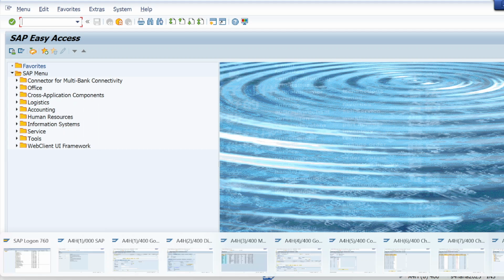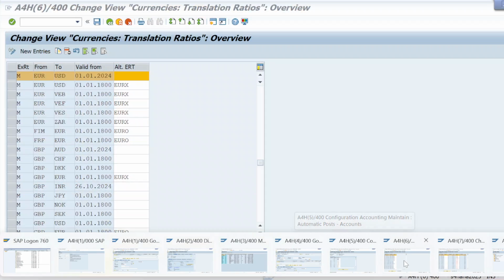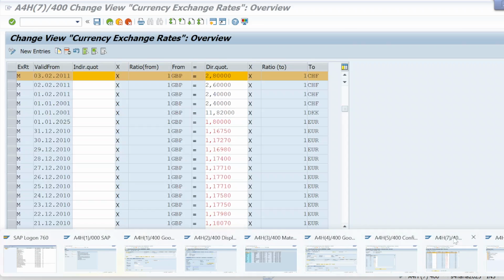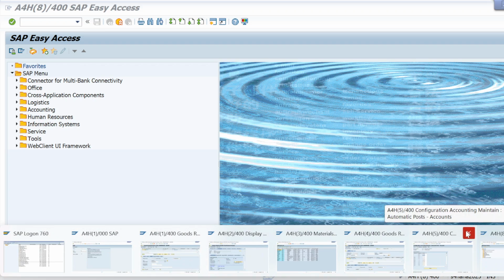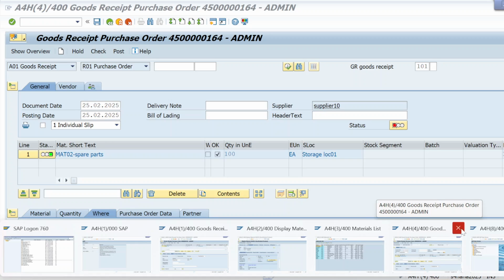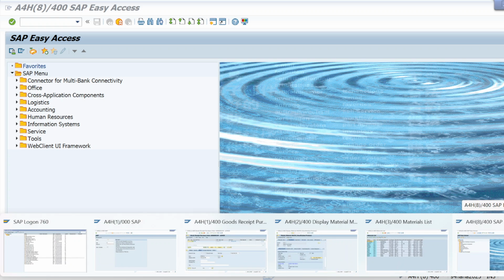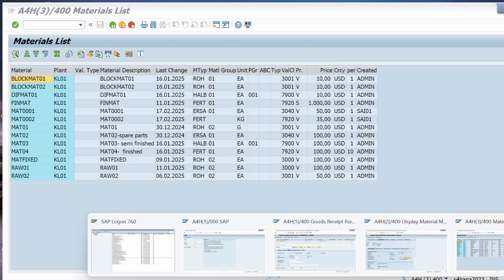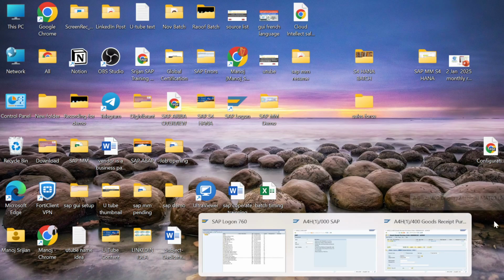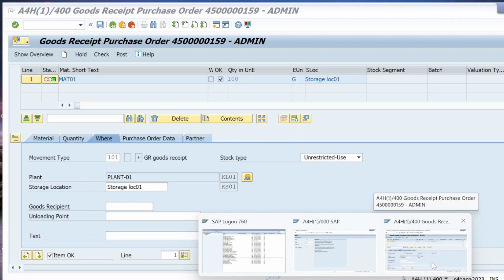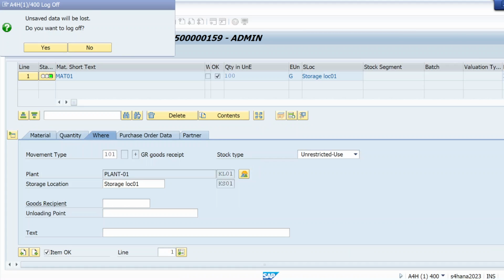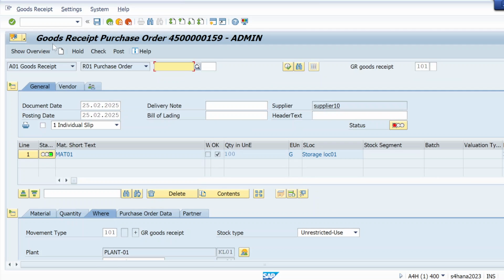So let me see. I already opened this screen. Let me close this first. So this is how you can resolve in real time also. Sometimes you're stuck in some functional error and you don't know how to do that. So you can just go through and do the troubleshooting. This we used to say in real time, the troubleshooting. Okay. So first what we will do, just use T code OBBS.